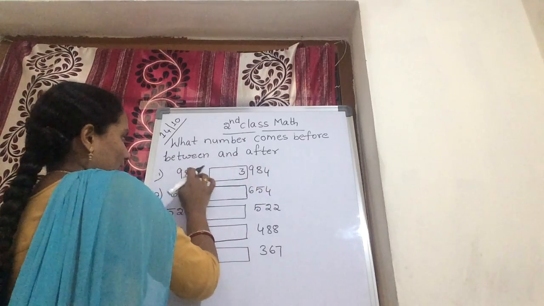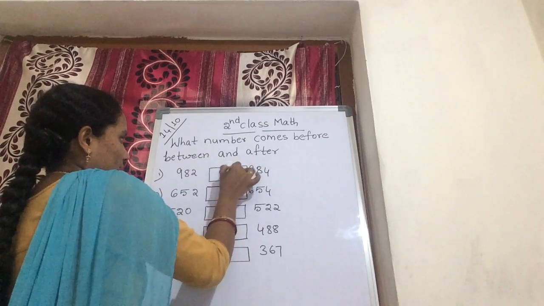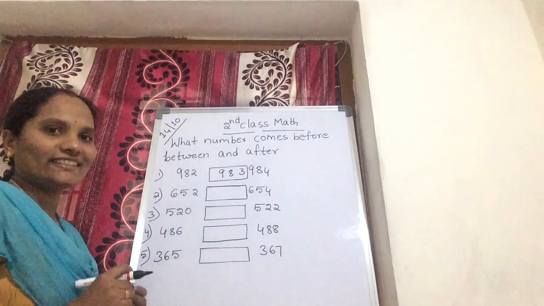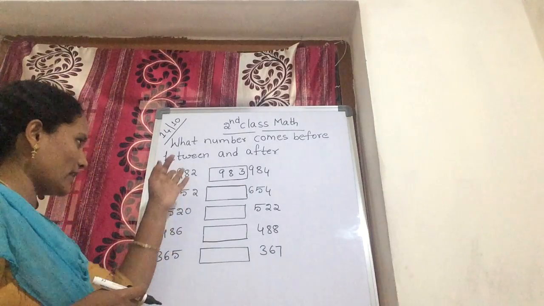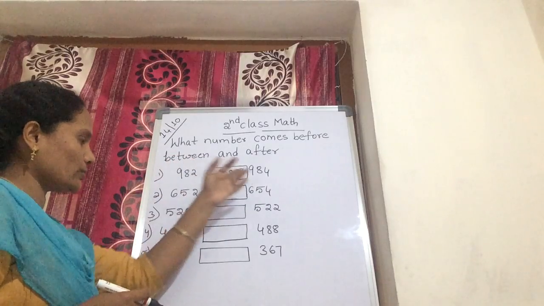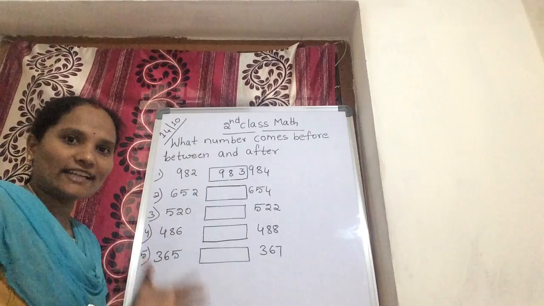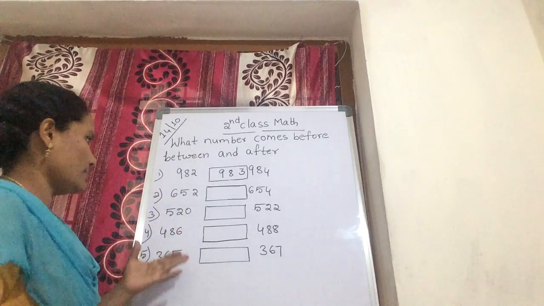Next, here both are 98, so you should write 98. Which number do you get? 983. What is between 982 and 984? 983.